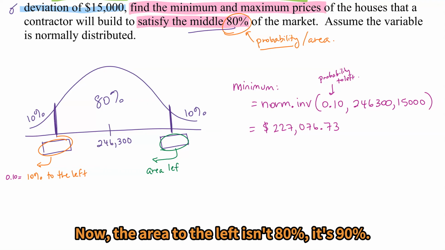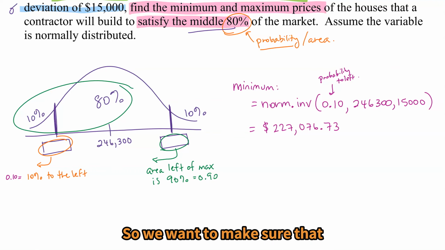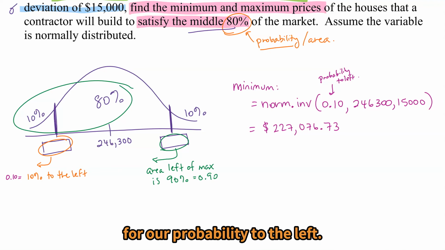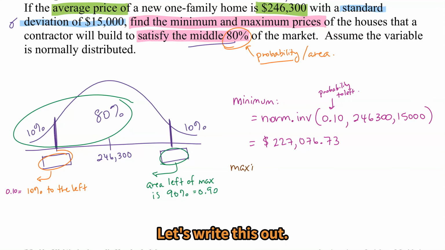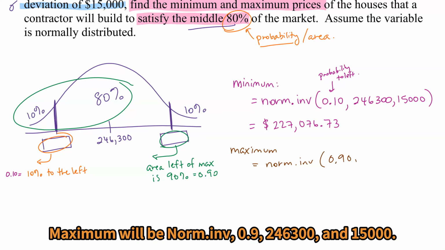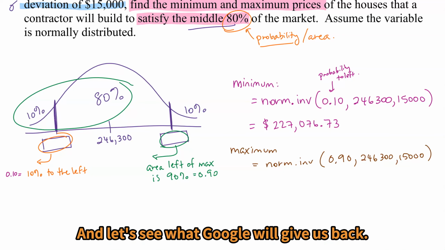To find the maximum, we need to find the area to the left of the maximum. Now the area to the left isn't 80%, it's 90%. So we want to make sure that when we find the maximum, we're putting in 0.9 for our probability to the left. So let's write this out. Maximum will be norm.inv 0.9, 246,300, 15,000. And let's see what Google will give us back.